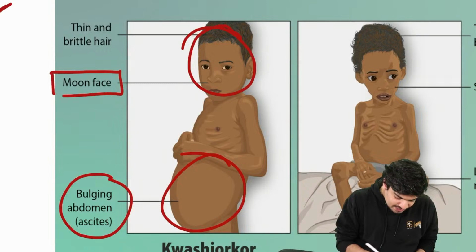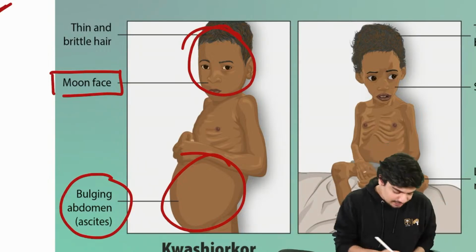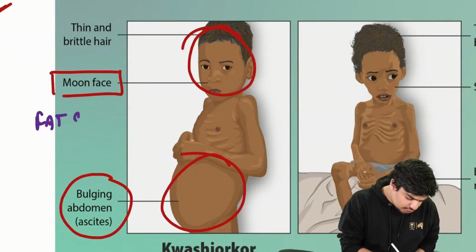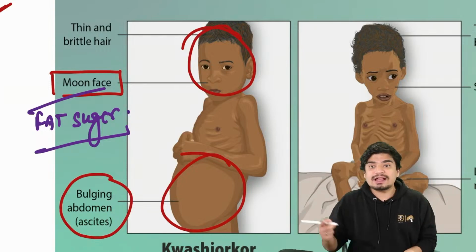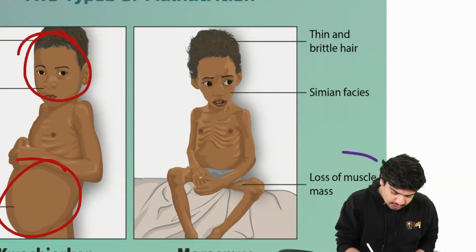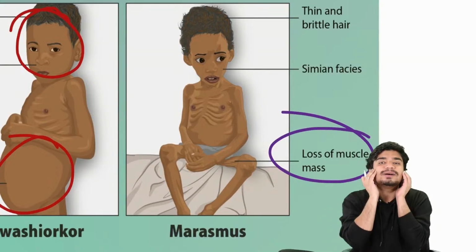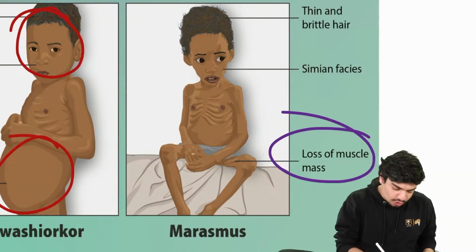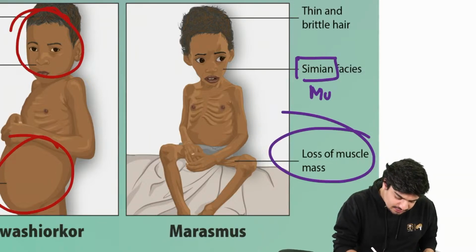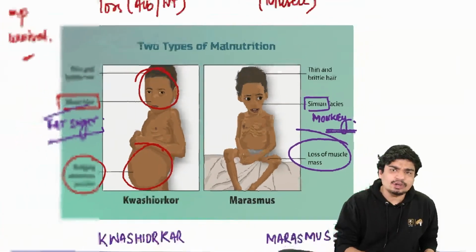And people might falsely think that the baby is fat. That's why it's also called fat sugar appearance. In marasmus, what will you see? You will see loss of muscle mass. Like I said, somatic protein is lost. And if all the muscle and the fat from here is lost, the child will become like this. This is what is called simian or monkey face. So that is the core difference between kwashiorkor and marasmus.